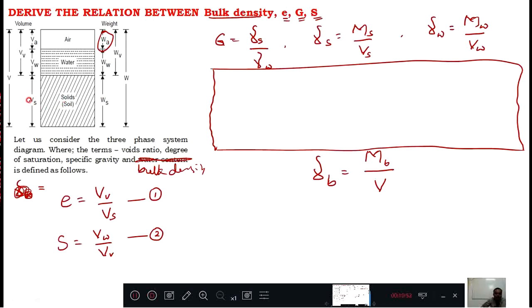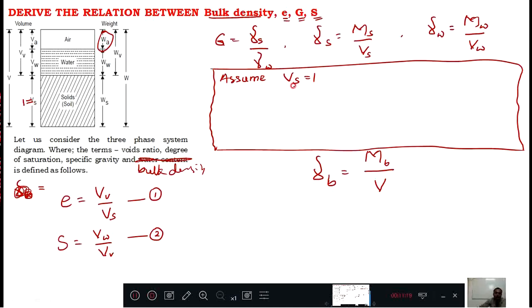The key term is here: assume Vs equal to 1. Sir, why Vs equal to 1? Because volume of solids will always be constant in all practical conditions and in all climatic conditions. Therefore Vs, instead of calling it constant, I will assume it as 1.